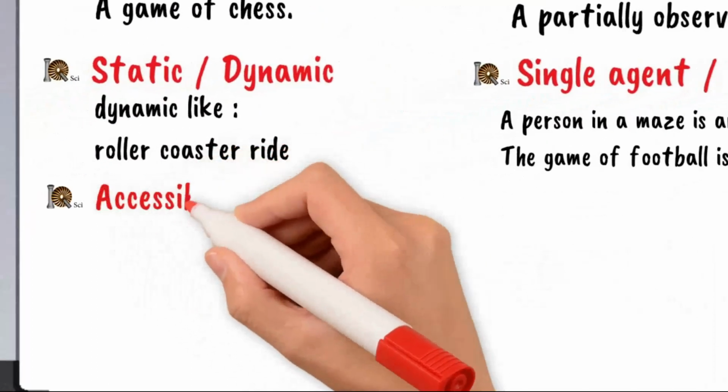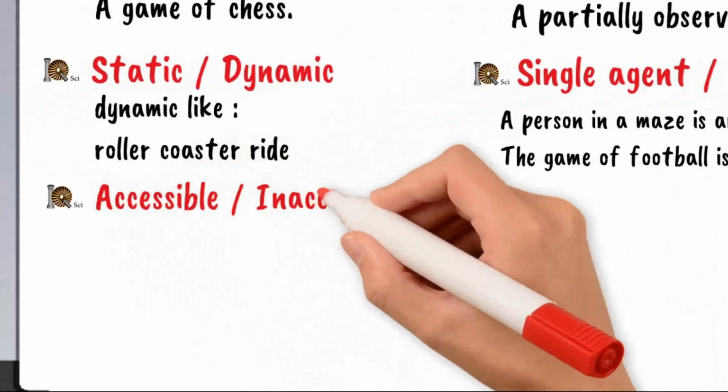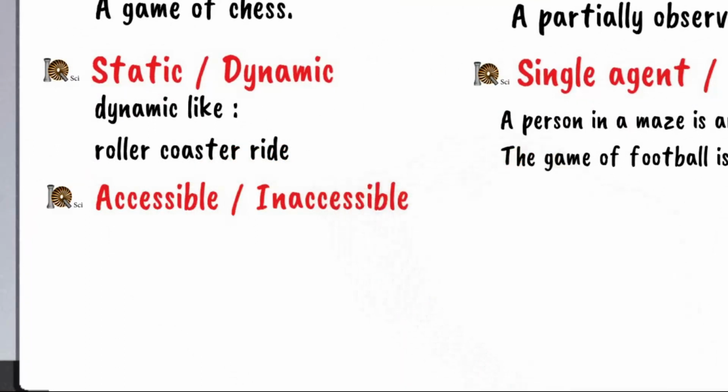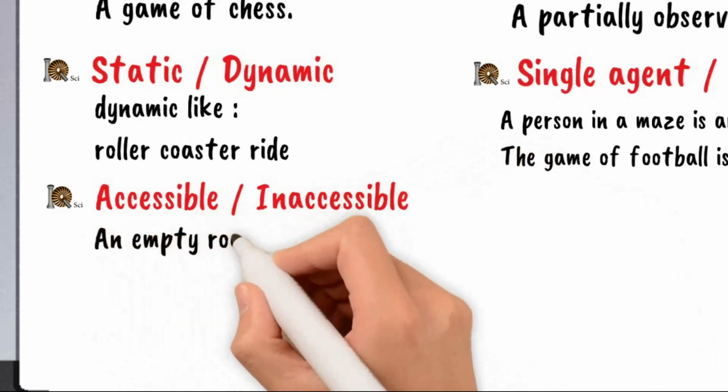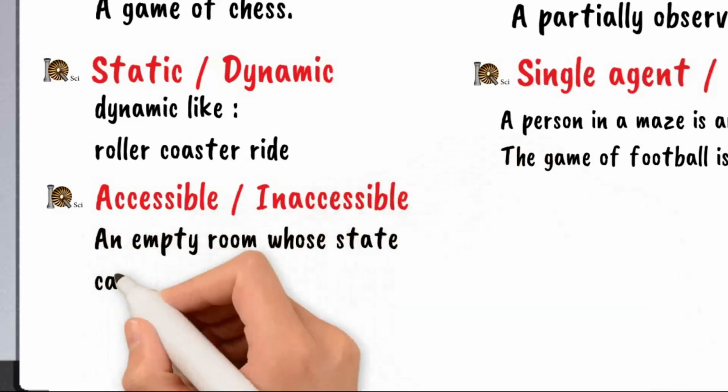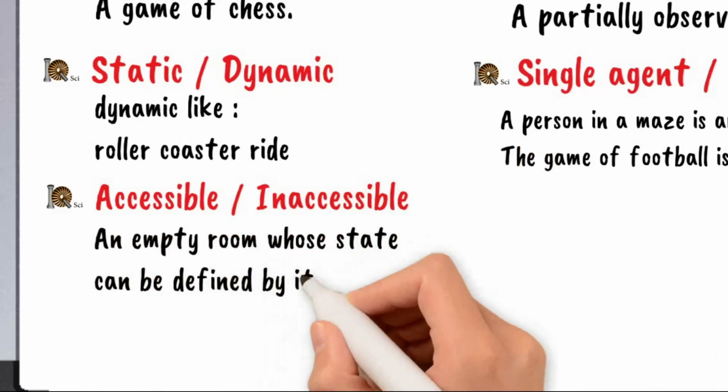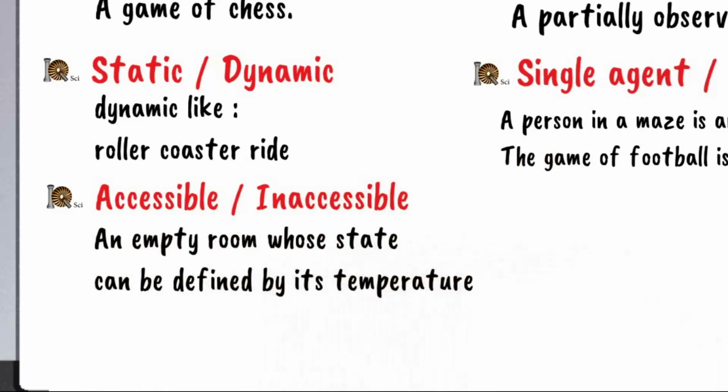Accessible or inaccessible. If an agent can obtain complete and accurate information about the state's environment, then such an environment is called an accessible environment, else it is called inaccessible. An empty room whose state can be defined by its temperature is an example of an accessible environment.